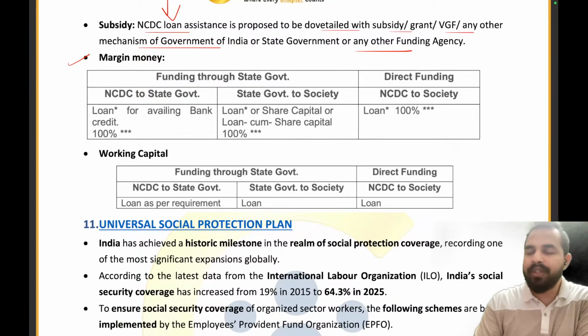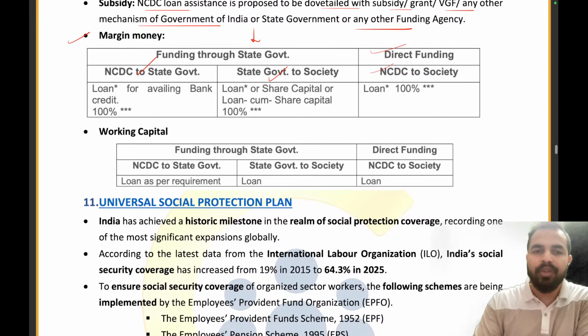I already told you that there are two channels, that is a direct funding where NCDC is giving to the society, and then there is a funding to the state government. So funding to the state government, there are two ways, that is NCDC to state government and the state government to the society. So यहाँ पर loan for availing bank credit is 100% and the loan or share capital or loan cum share capital is 100%. And the loan is of 100% in terms of the NCDC to society.